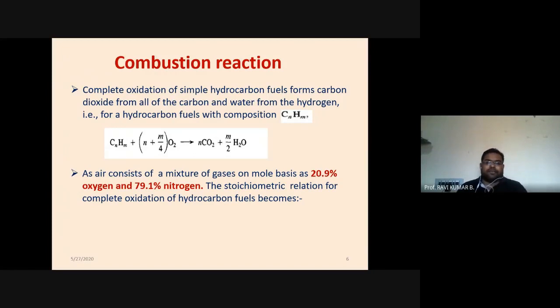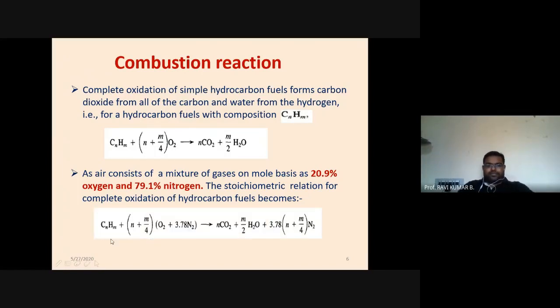So in case of air, this component will have one more extra element, that is nitrogen. As air consists of a mixture of gases, on a mole basis 20.9% is oxygen and 79.1% nitrogen. So the same equation can be further written as CnHm plus (n plus m by 4). This is common to both, and this component is air. So air has 1 mole of oxygen and approximately 3.78 moles of nitrogen, because 79.1 divided by 20.9 gives us 3.78 N2.